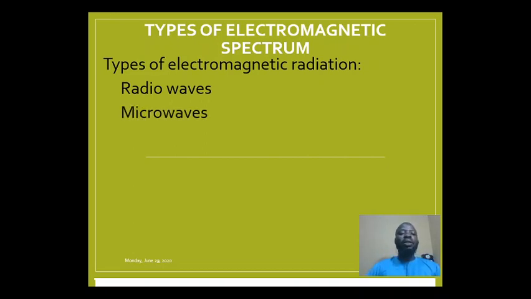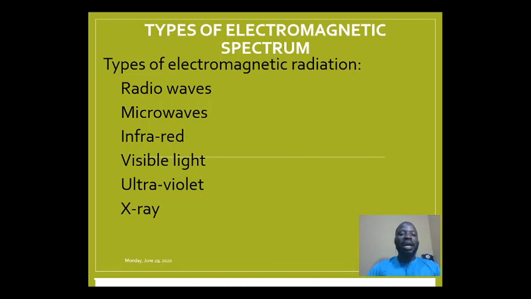Then we have the microwaves. We have infrared. Then we have visible light. We have ultraviolet ray. Then we have the X-ray. And the last one is the gamma ray. All these waves that I mentioned are what we refer to as electromagnetic waves, electromagnetic spectrum, or electromagnetic radiation, as I mentioned earlier.